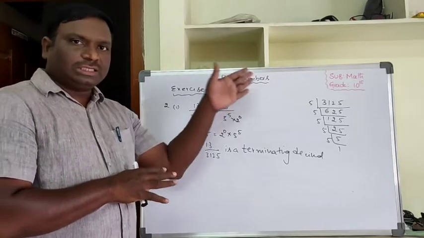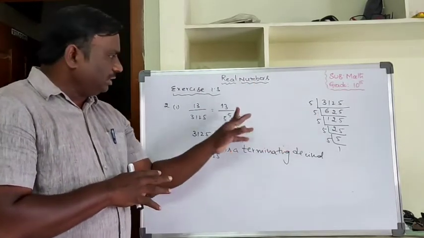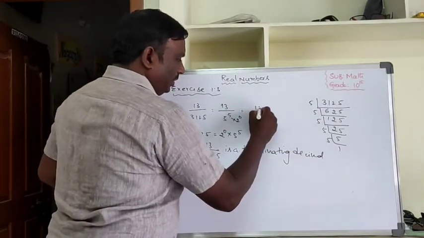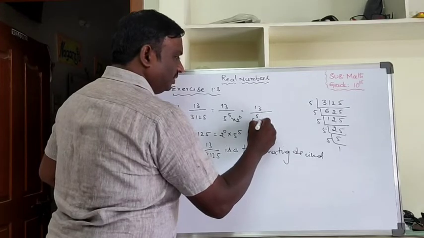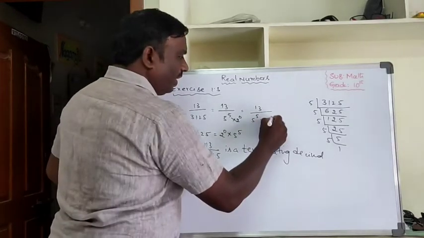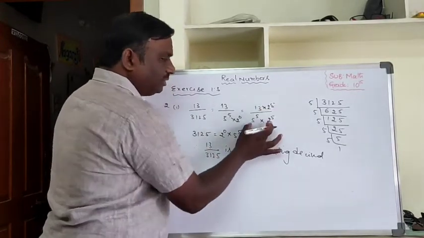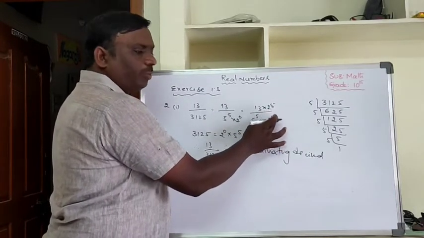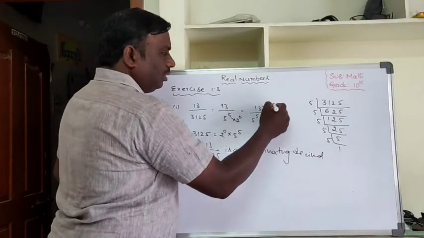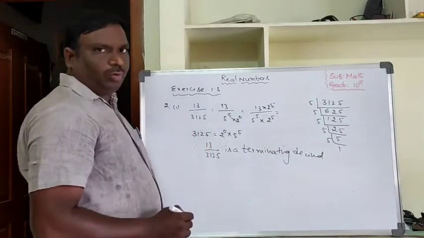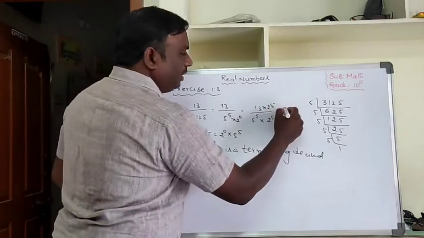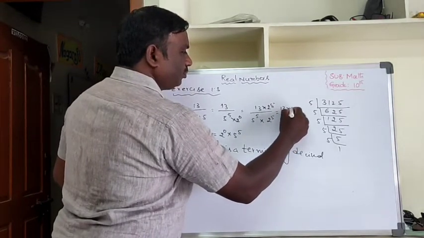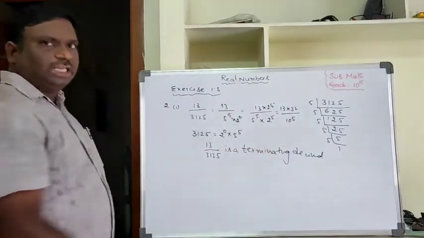Okay. If they ask in the question to change into decimal form, then you have to continue like this. 13 by 5 power 5 is there. Then you can take 2 power 5 at the same time, because 2 fives are 10, to make the exponents equal. 2 power 5 means 32. So 32 into 13, over 10 power 5. Do the simplification, then you will get the decimal form.